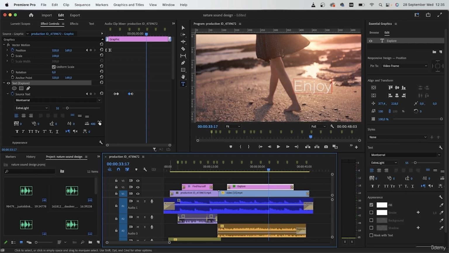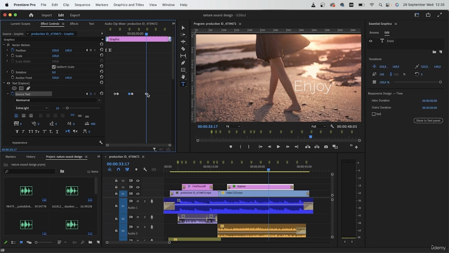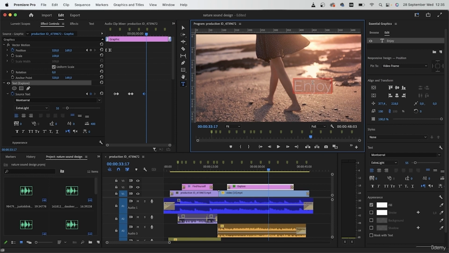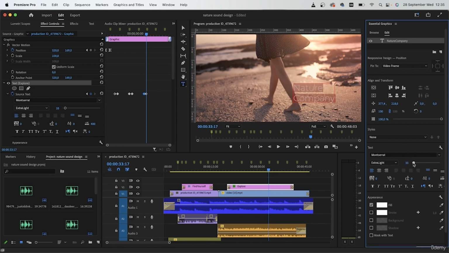I'm using my left and right arrow keys to move around. Then I'll make my final text. Let's call it Nature Company. Let's say this is the name of my project. I'm going to place it here, make it a little smaller, and have it go past her leg.